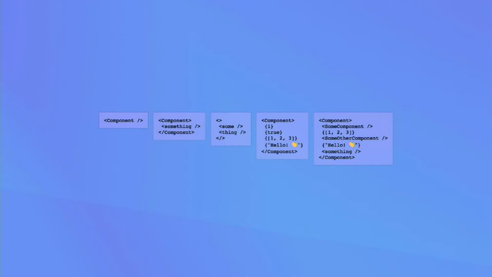Within JSX, we can express structure, or we can express processes that are happening. For example, a component here is a single instance of one set of processes and transitions and some state.